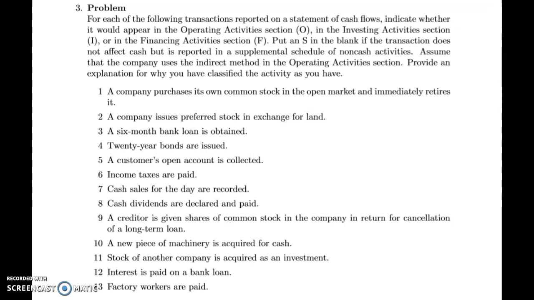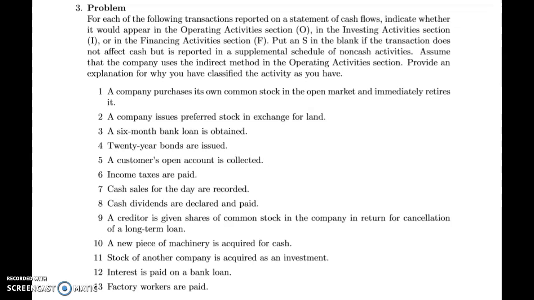Number 10, a new piece of machinery is acquired for cash. This is an investing activity since you're acquiring a long-term asset. Number 11, stock of another company is acquired as an investment. So when purchasing stock for the long term, it can be thought of as an investing activity.